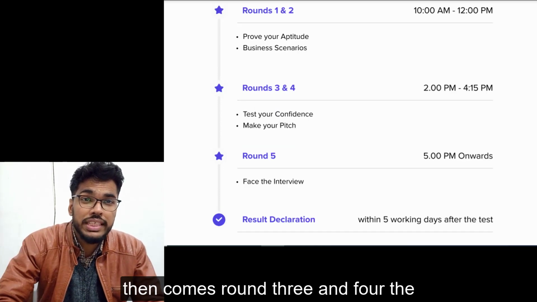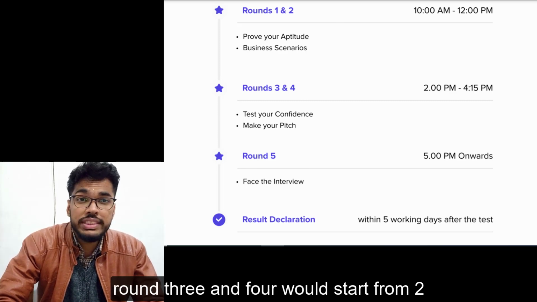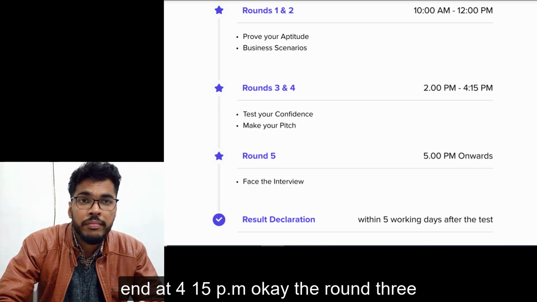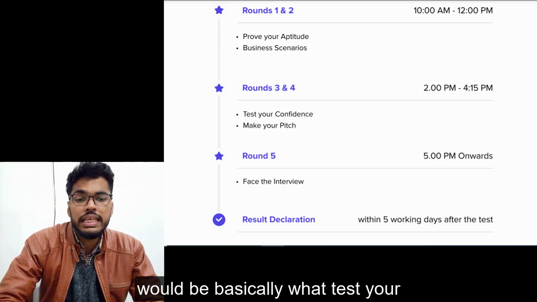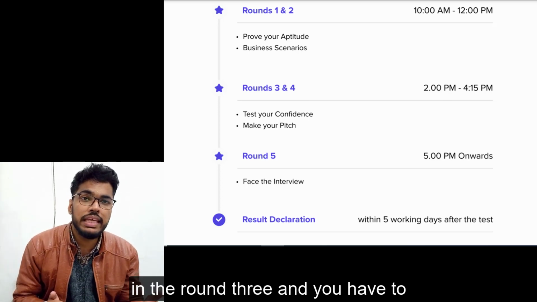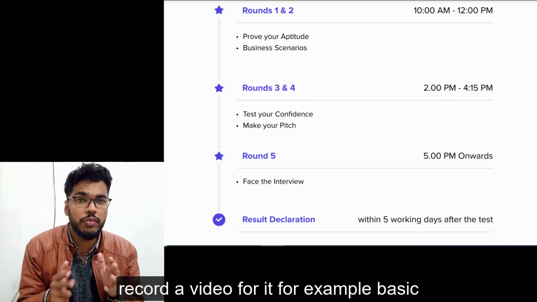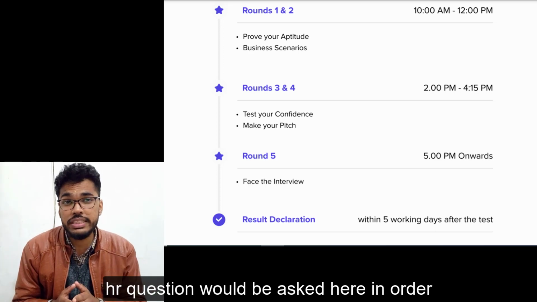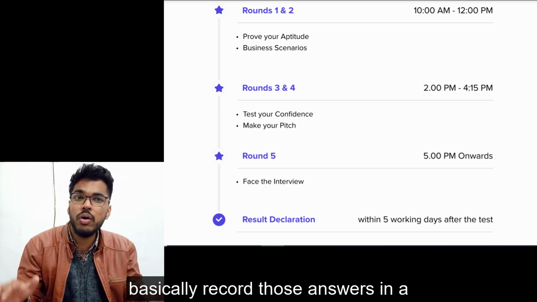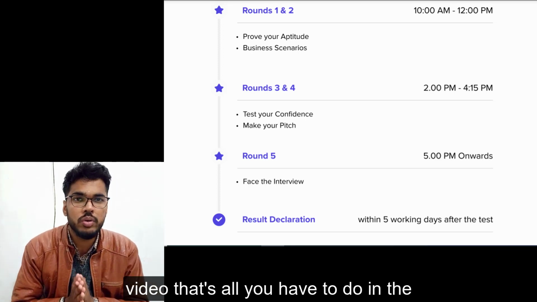Then comes round 3 and 4. Round 3 and 4 would start from 2 p.m. and end at 4:15 p.m. Round 3 would be basically to test your confidence. There would be questions in round 3, and you have to record a video for it. For example, basic HR questions would be asked here in order to check your confidence, and you have to record those answers in a video. That's all you have to do in round 3.